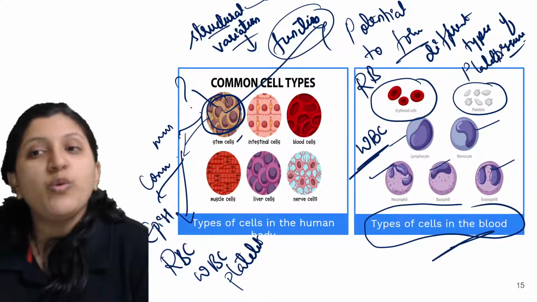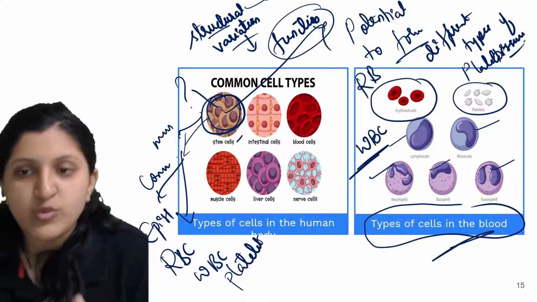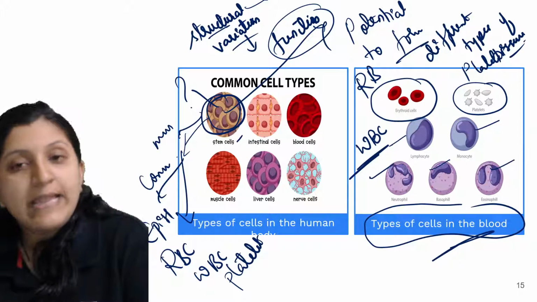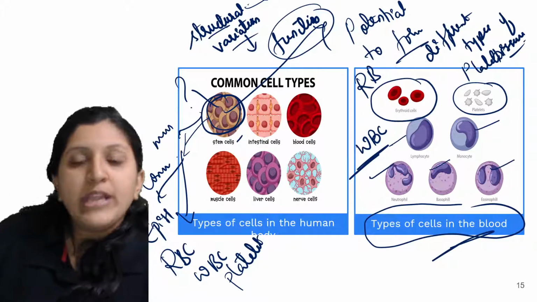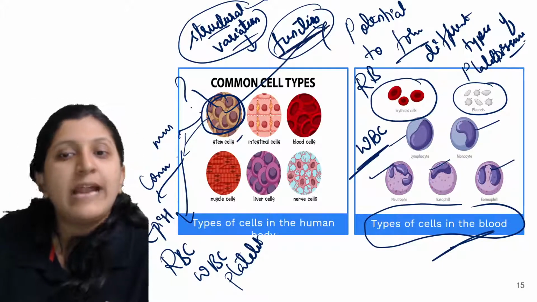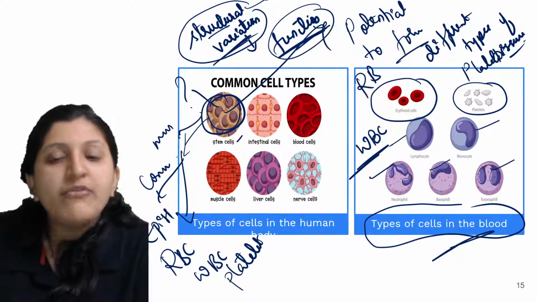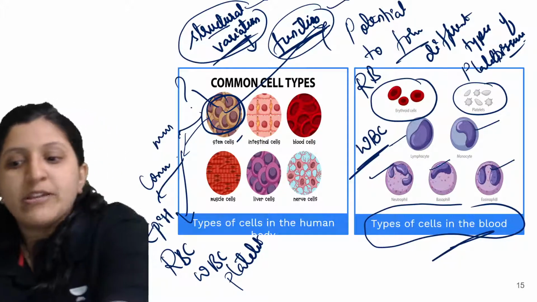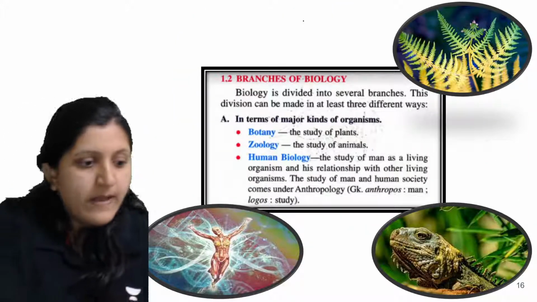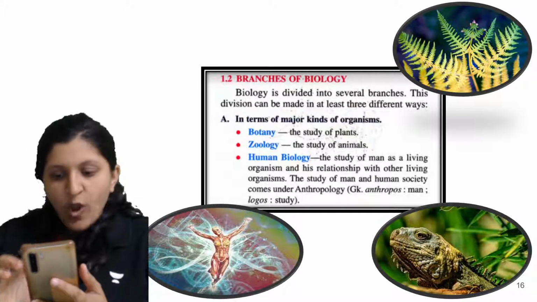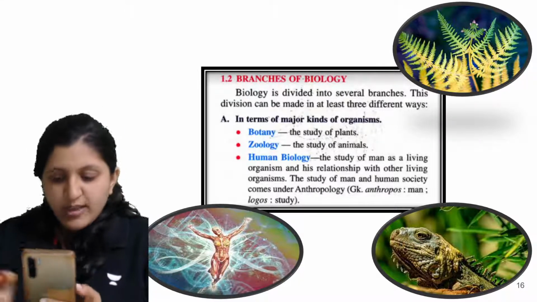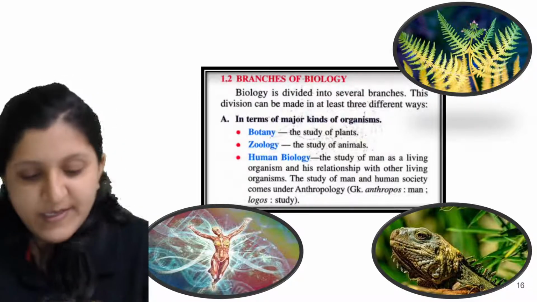Now you can find different types of tissues and different types of cells in plants and in animals, and that varies based on the function they have to perform. So you can find a structural variation with respect to the function. Okay, any doubt till here? All clear? Any doubts you have, you can ask.